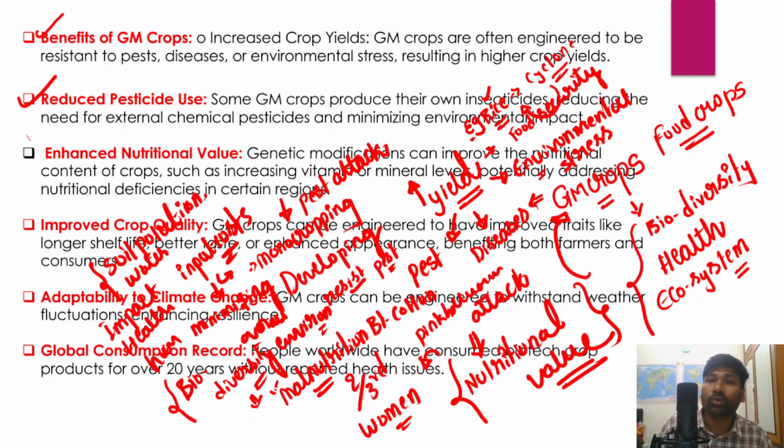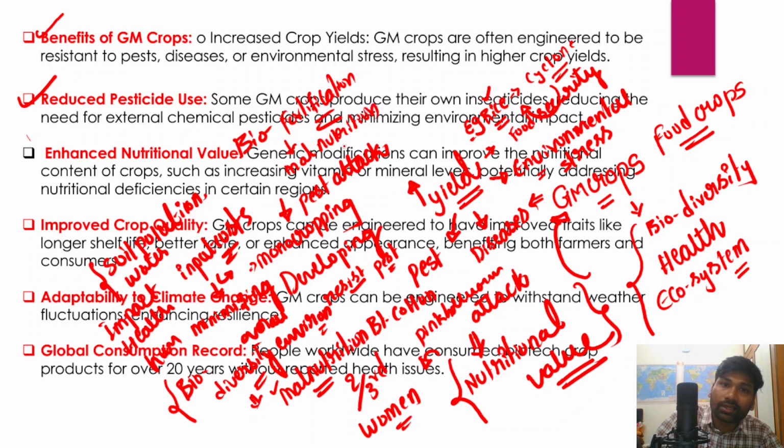All these problems are being faced. Therefore the solution is either fortification or biofortification of food, which can address the problem of malnutrition in India.